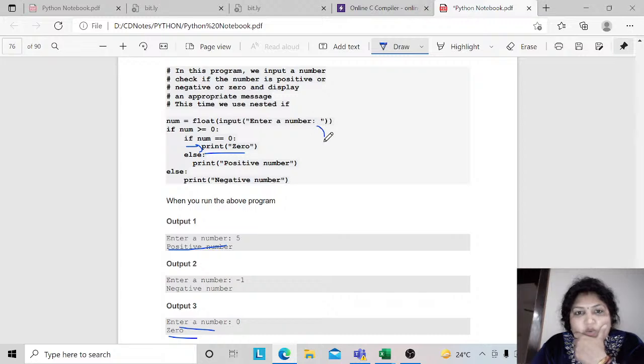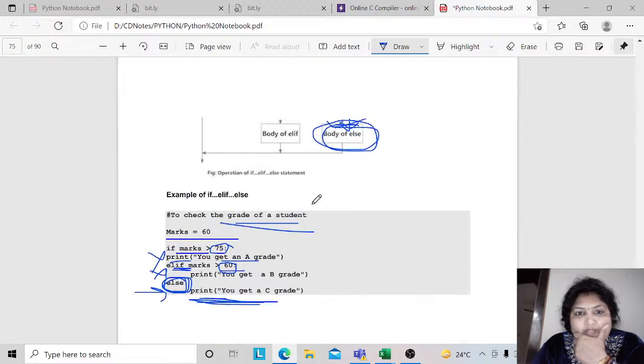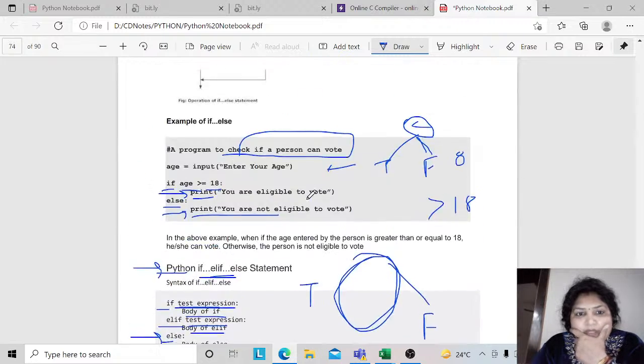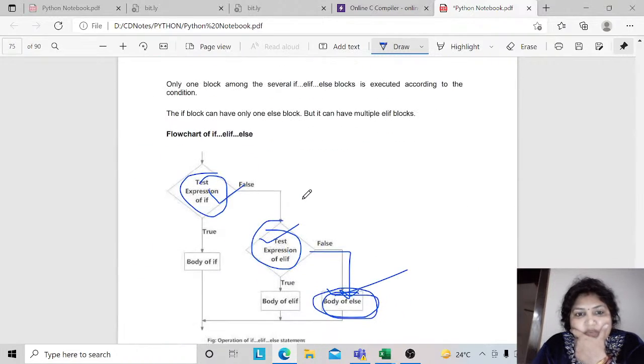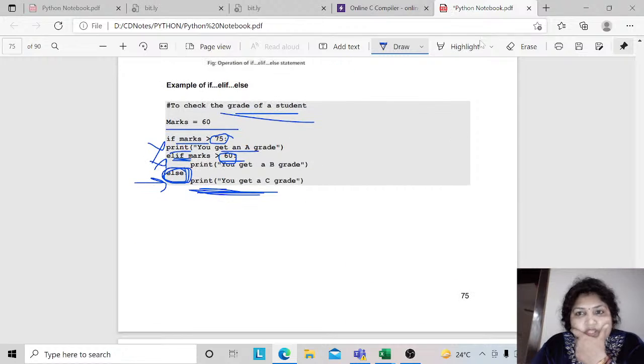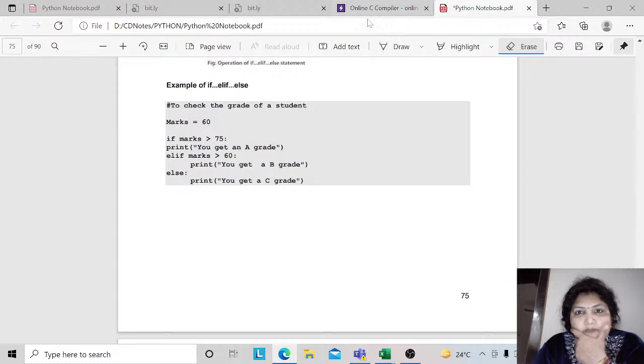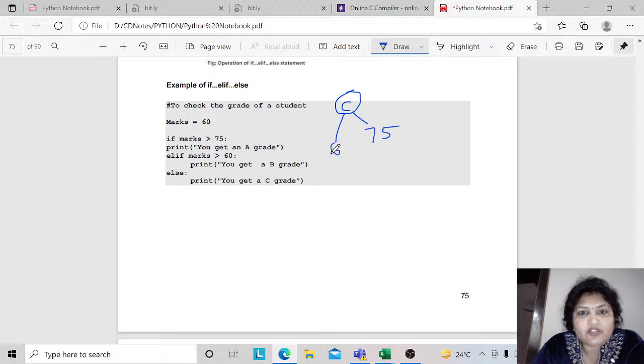So this is how we have if, elif and else. Always remember the syntax part, because whenever you have multiple statements in a condition, you might have a condition for 75, or you might have a condition for 60.